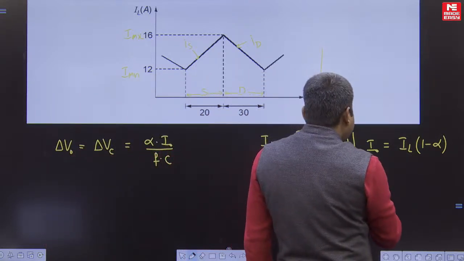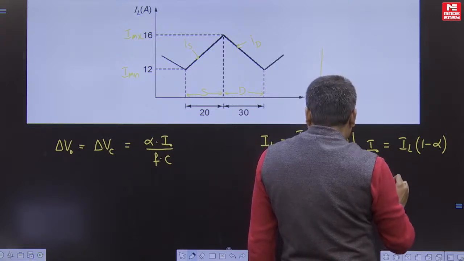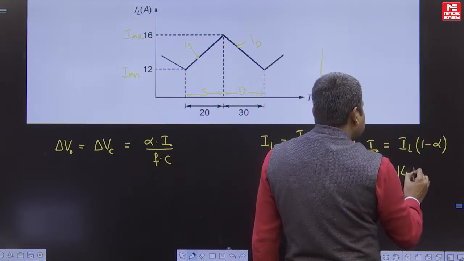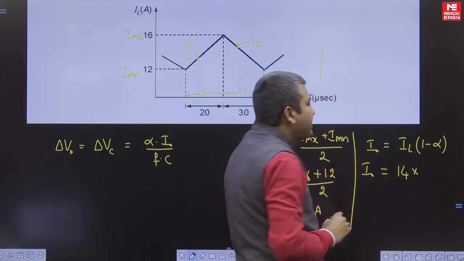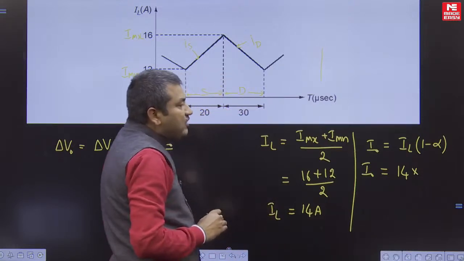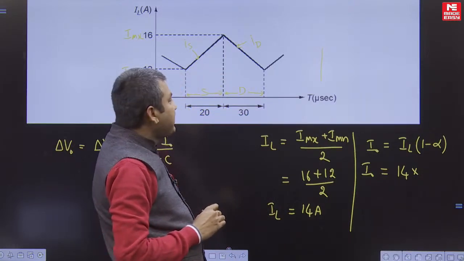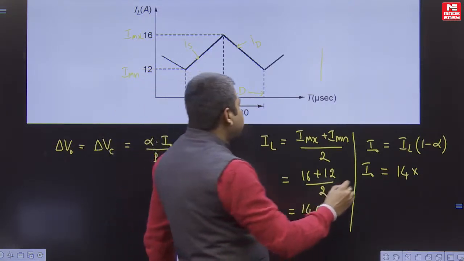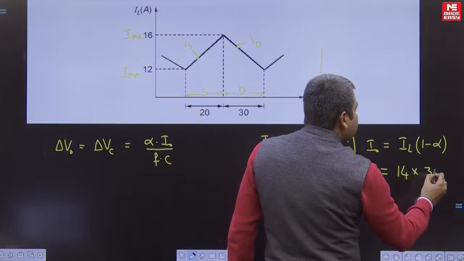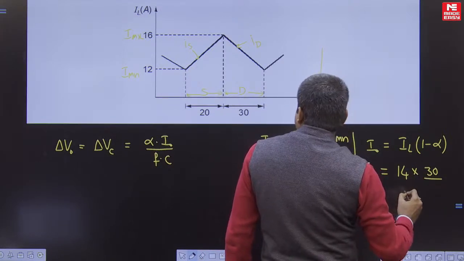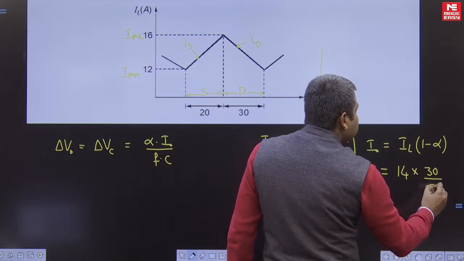So from this you can find I naught is equal to IL average, 14 amperes, multiplied by 1 minus alpha, which means T off by time period. T off is 30 microseconds, and the time period is 30 plus 20, 50 microseconds.